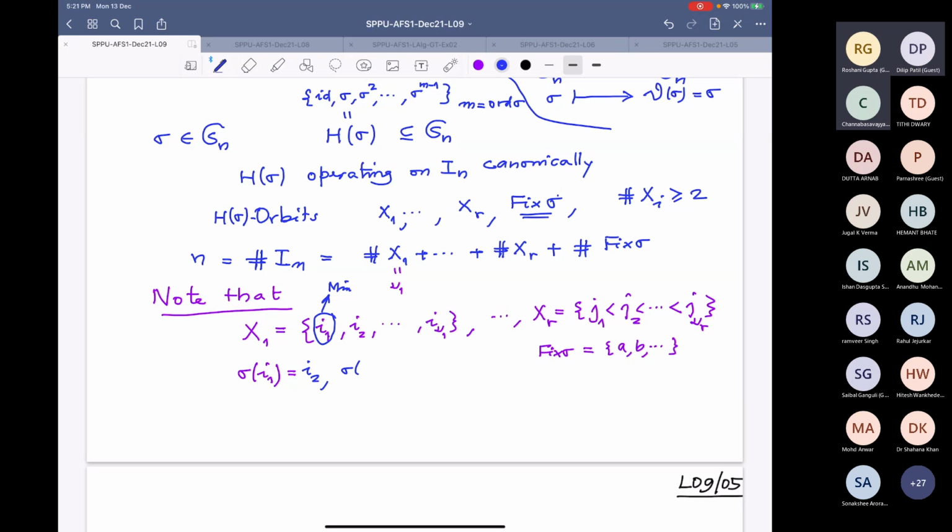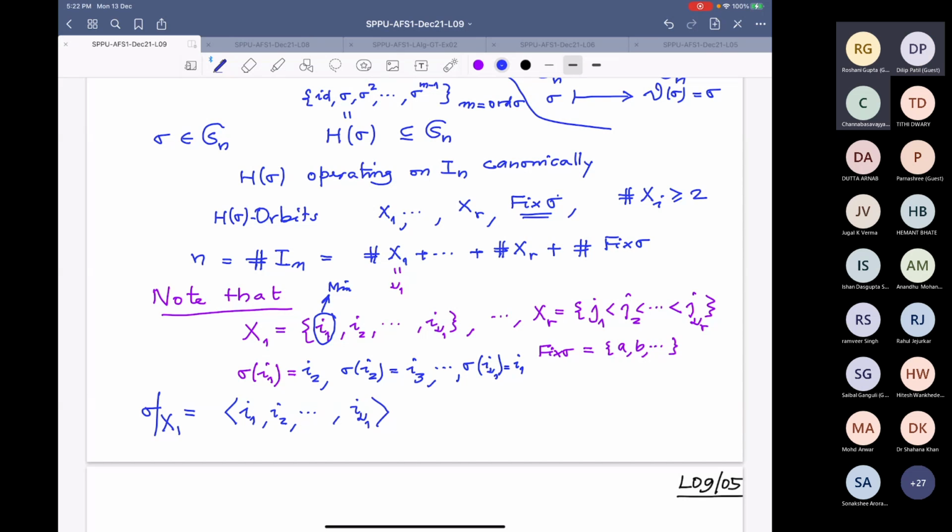Similarly, I2 has to go to somebody, so I2 will go to I3 and so on. And this I nu 1 therefore will go to I1. So sigma restricted to this set X1 will look like this: I1, I2, and so on up to I nu 1.